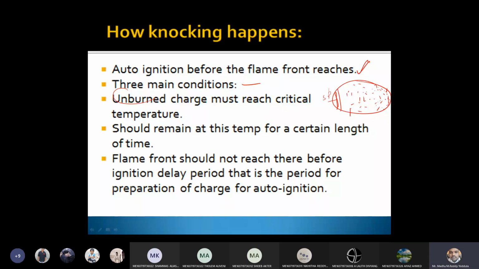Whenever the temperature of this unburned mixture reaches the critical temperature, nothing but its self-ignition temperature, automatically one more auto ignition of the fuel will take place, which leads to the propagation of one more flame front, right? So that leads to knocking. And if the unburned charge remains at that temperature for more time, then automatically burning will take place. And the flame front should not reach, therefore, the ignition delay period, that is the period for the preparation of the charge for auto ignition. Suppose, due to the ignition delay, the flame front cannot reach the other end, automatically auto ignition takes place.